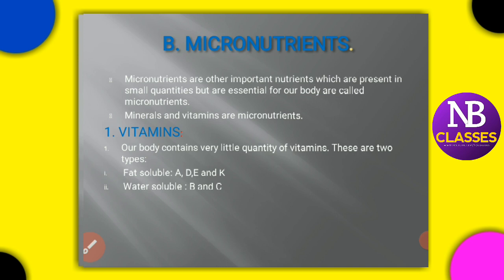Okay, so what are vitamins? Minerals and vitamins are micronutrients. Now these vitamins are of two types. One is fat soluble, the other water soluble. Fat soluble includes A, D, E and K, and water soluble includes B and C.